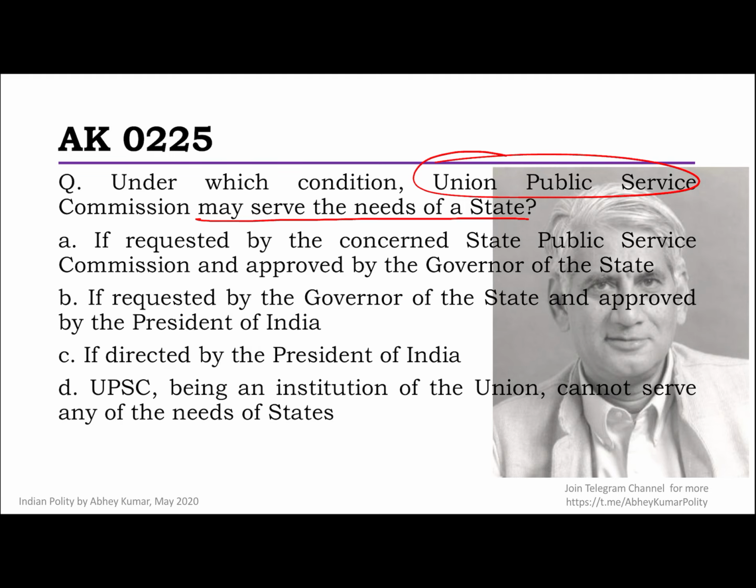But remember, cooperation means both sides, the union and the states, both have to come together. So even this much simple understanding of how in principle a federation shall work will tell you that the answer should be B, because this is the only place where you see both sides coming together, right? So it was not actually that difficult.